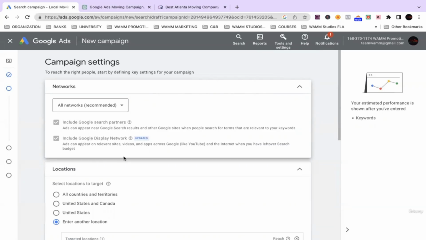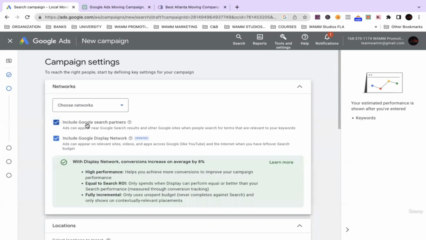It kind of tells you what that means here. Now, I technically sometimes don't like to run it on all networks. Sometimes I like to choose the networks, because what I particularly want is for the ad to run specifically on Google.